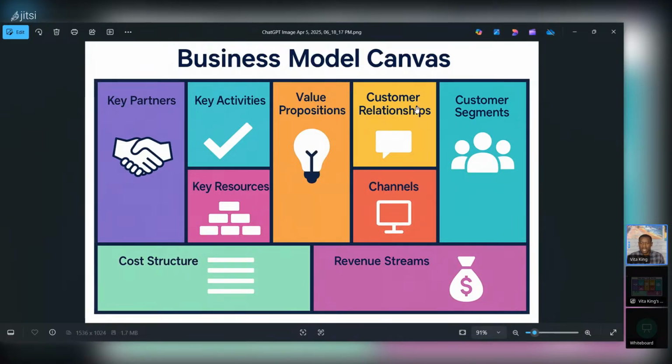Who's my customer segment? How am I going to distribute this new game or this new tool? And then the revenue stream. So you have to start looking at it. Okay, use AI. Now, look at this, key partners. So you can start using these AI platforms as your key partners, right?